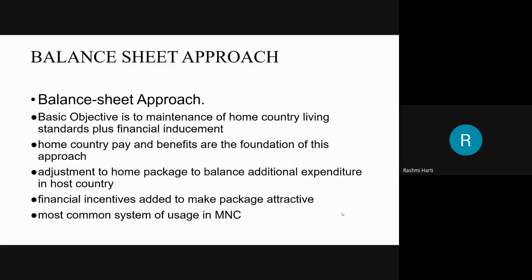Okay, so in the balance sheet approach, the basic objective is to maintain home country living standards plus financial inducement for the expatriates who are being sent from the home country to the host country. Home country pay and benefits are the foundation of this approach. Fine, so everything is based on the home country pay and benefits. Adjustments to the home package balance additional expenditure in the host country. So whatever additional expenditure the expatriate incurs in the host country is adjusted by the home package, that is, allowances are being given, as we have discussed earlier.